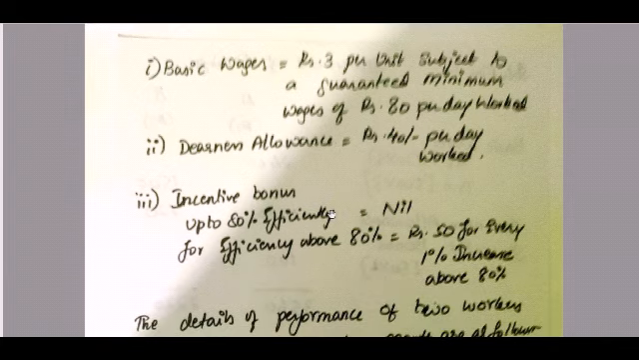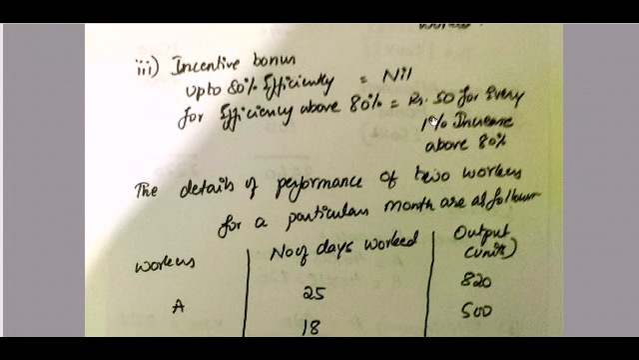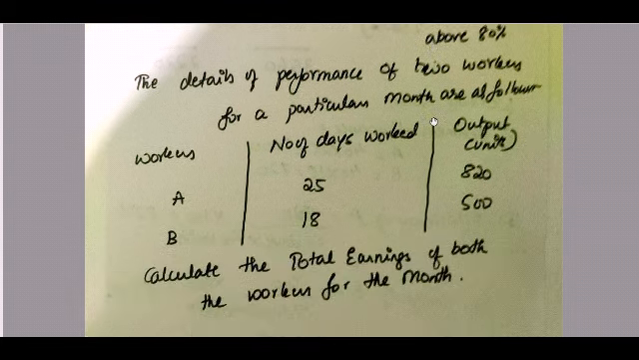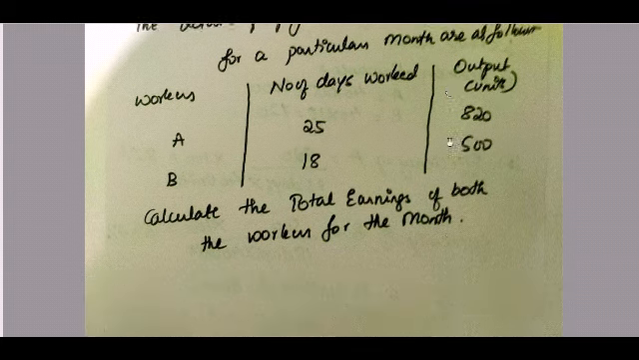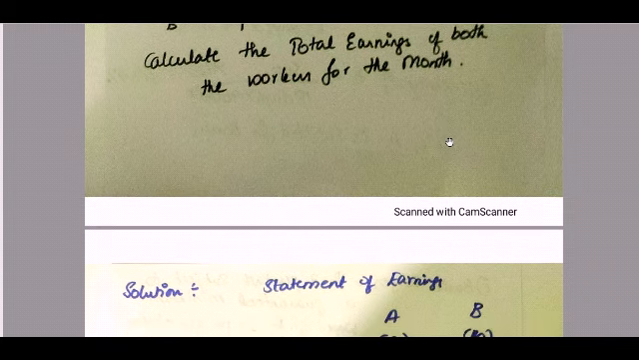What is the direct pay? The basic wages are rupees 3 per unit, subject to a guaranteed minimum wage of rupees 80 per day worked, and dearness allowance rupees 40 per day worked. Incentive bonus up to 80% is nil, and if it goes beyond 80%, for every 1% increase they get 50 rupees. The number of days they worked and how many units they have produced is given. Now we are supposed to calculate the total earnings of both the workers for the month.